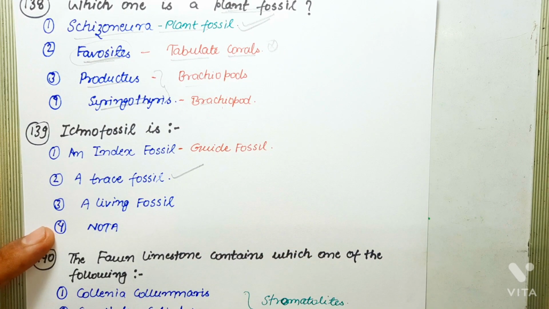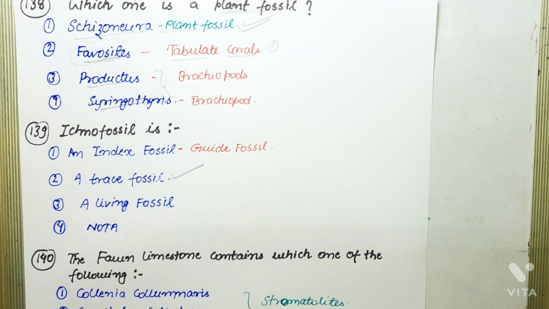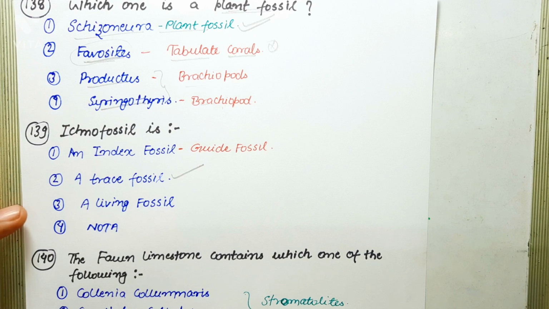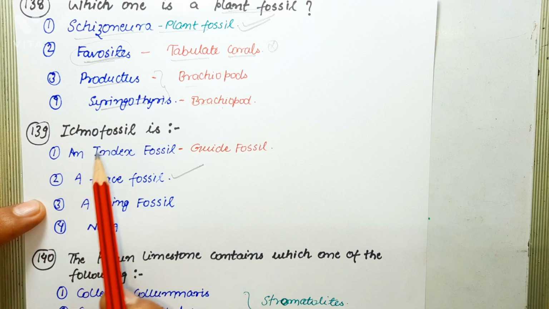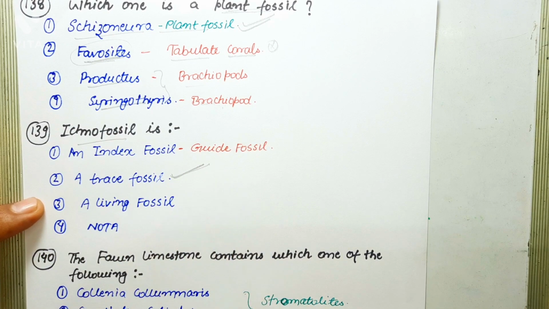While an index fossil is also known as a guide fossil, which has a short geological range and wide geographical distribution. A living fossil is one that has remained essentially unchanged from earlier geologic times and whose close relatives are usually extinct, for example, ginkgo. Okay. So the correct answer of this question is, ichnofossil is a trace fossil.